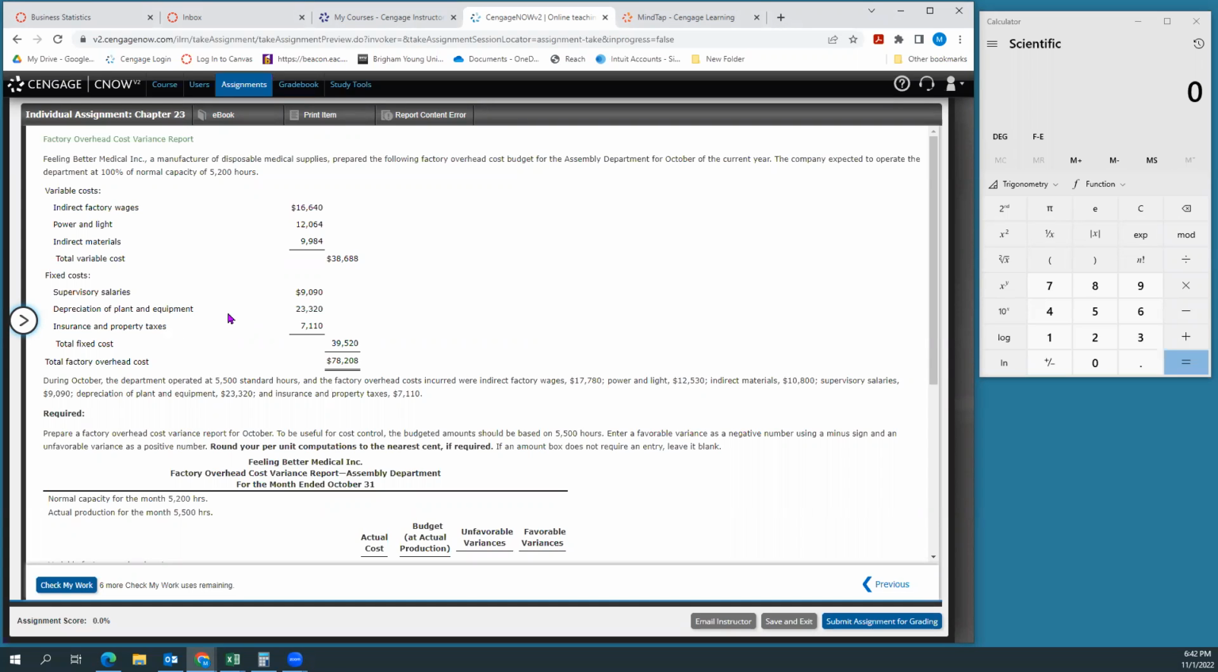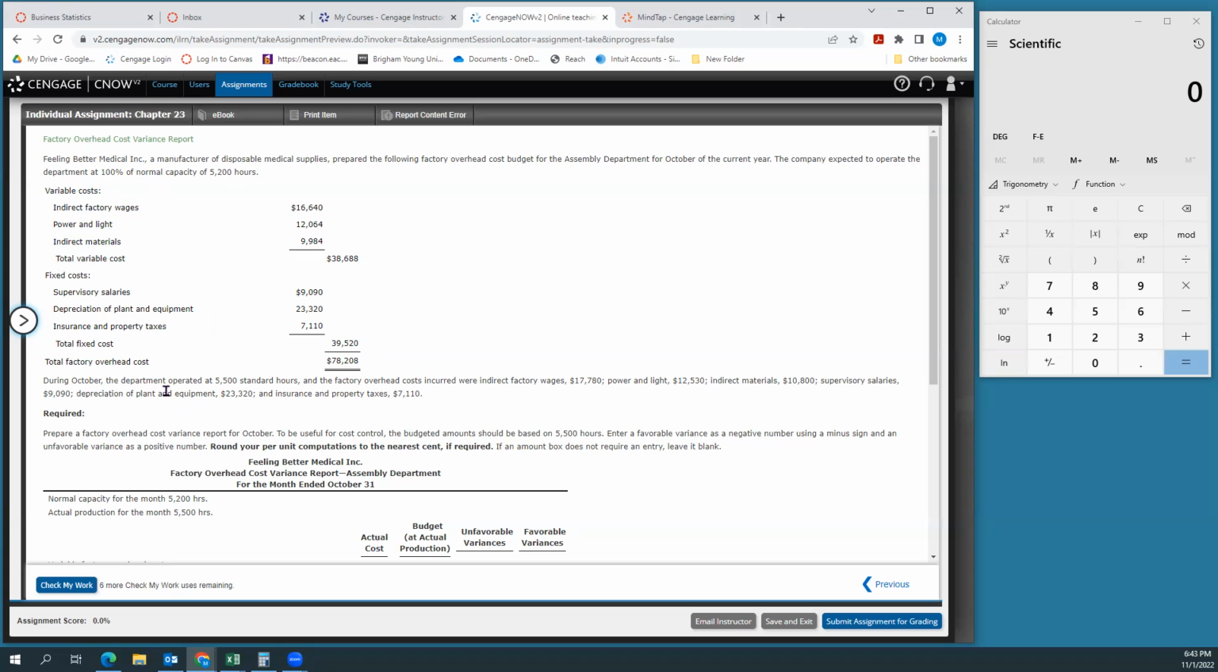Anyway, so this is the Feeling Better Medical Inc. They manufacture disposable medical supplies, and they prepared the following factory overhead cost budget. And we expect to operate at our normal capacity, which is 5,200 hours. Okay, so here's our variable costs. Here's our fixed costs. Again, these are the budget, so these aren't the actuals. These are what they budgeted.